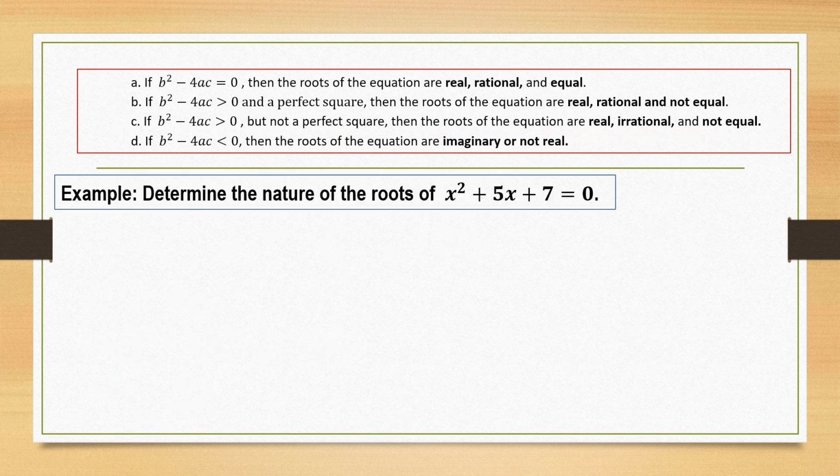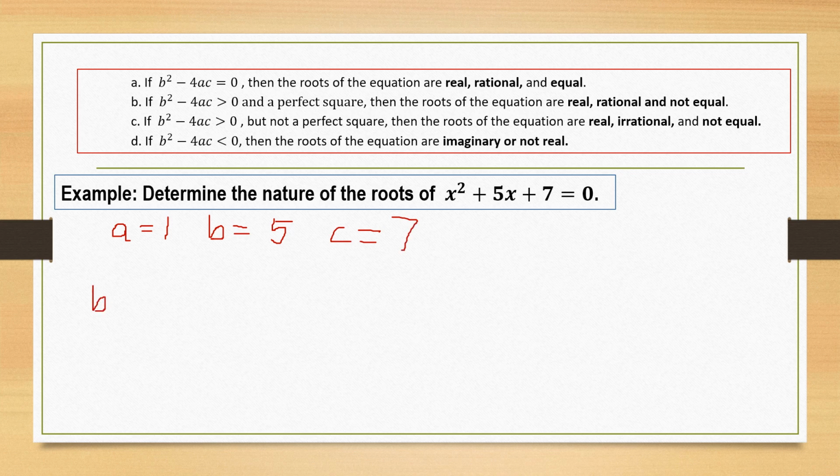Another example, determine the nature of the roots of x squared plus 5x plus 7 is equal to 0. In the given quadratic equation, a is equal to 1, b is equal to 5, and c is equal to 7.